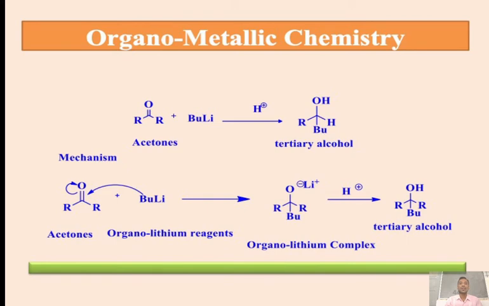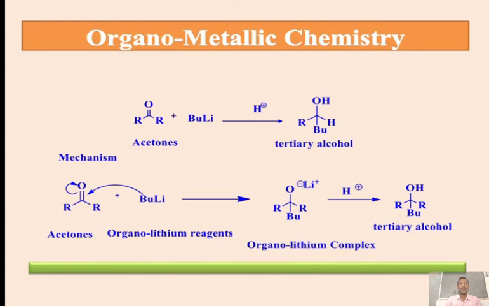Then if you see here in the mechanism, I want to correct the mechanism right now, you may focus on these parts. So acetone, R and R, then the carbonyl carbon, butyl lithium attacks on the side. Pi bonds are shifted towards this electron rich side, that is the withdrawing side, oxygen, and it gets a negative charge.